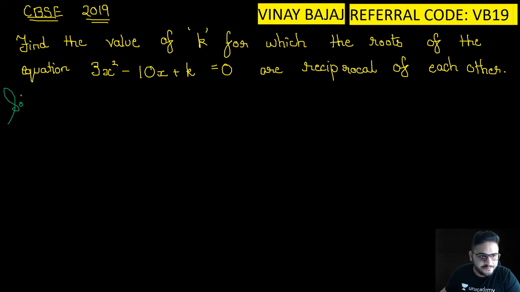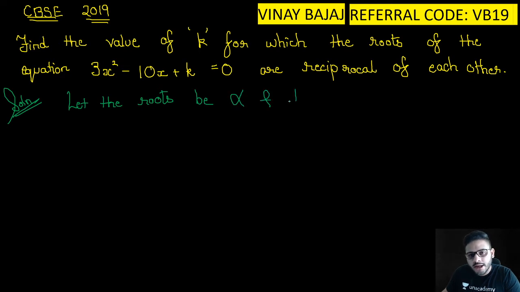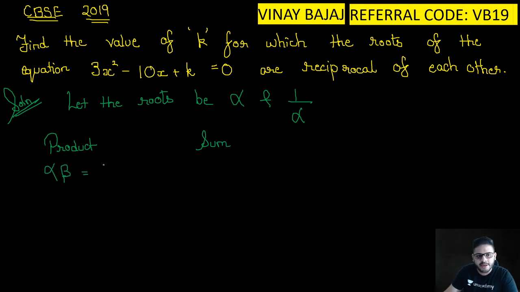So solution, let the roots be alpha and the other one is the reciprocal, so 1 upon alpha. So now the product, and here I will solve the sum. The product will be alpha into beta is equal to c upon a, and the sum is alpha plus beta is equal to minus b upon a. I hope everyone is clear. Now what is a? A is equal to 3, b is equal to minus 10, c is equal to k.